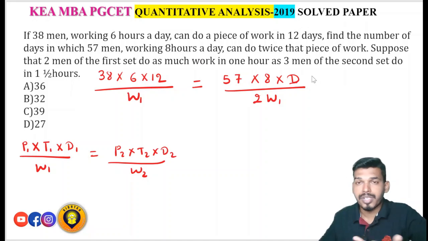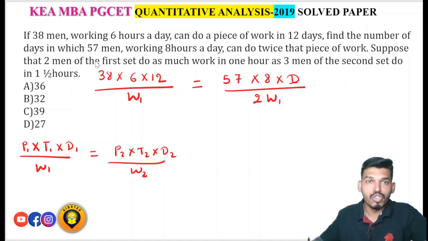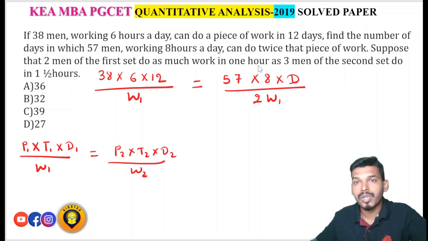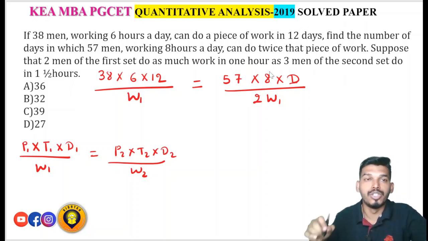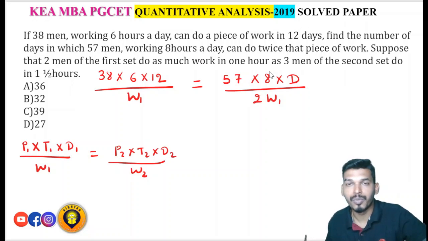But the question is not up to here. It is further extended: suppose that 2 men of the first set do as much work in 1 hour as 3 men of the second set do in 1.5 hours. Why is this line given? Because this line states that the efficiency of a man in the first set is different from the efficiency of the men in the second set.